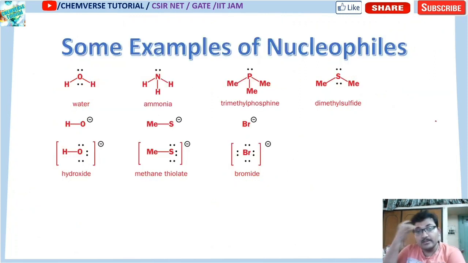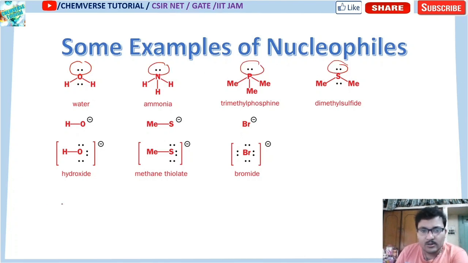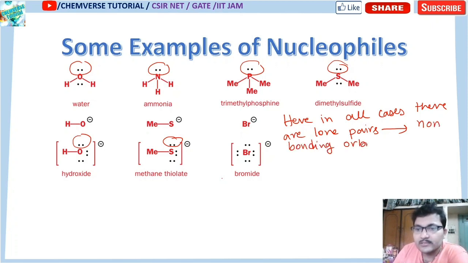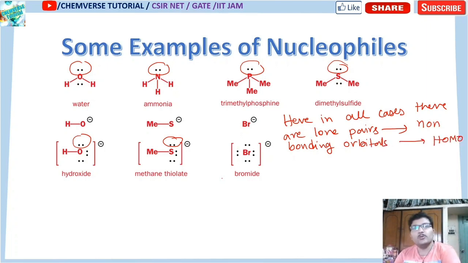Okay, let's move on to some examples of nucleophiles. Look at all these examples. They all have donatable lone pairs. In all cases there are lone pairs, and lone pairs are present in non-bonding orbitals, and these non-bonding orbitals are your HOMO.